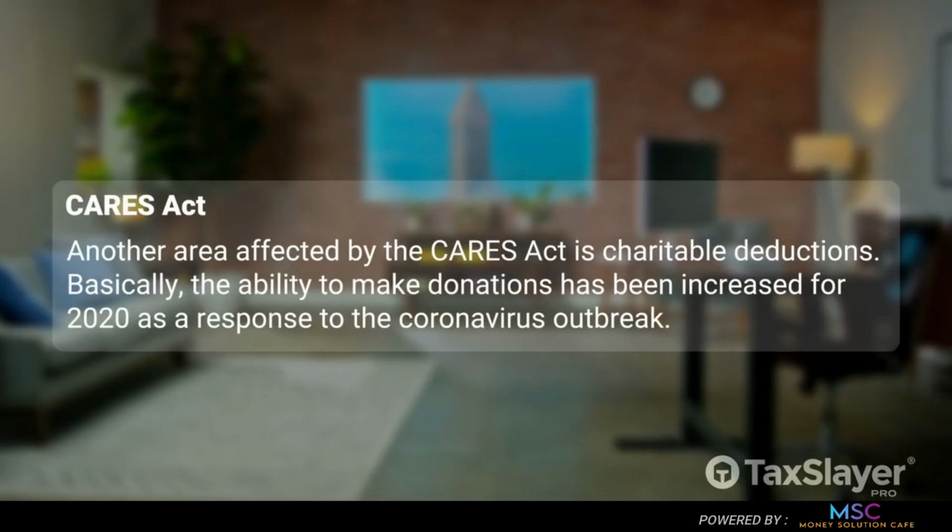Another area affected by the CARES Act is charitable deductions. Basically, the ability to make donations has been increased for 2020 as a response to the coronavirus outbreak.